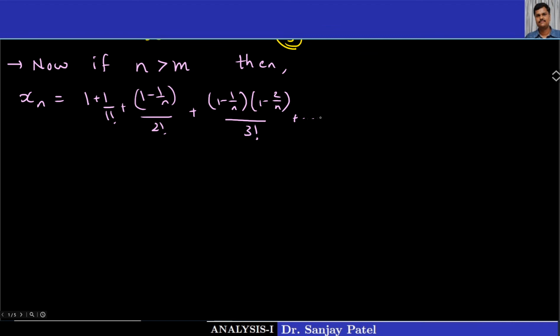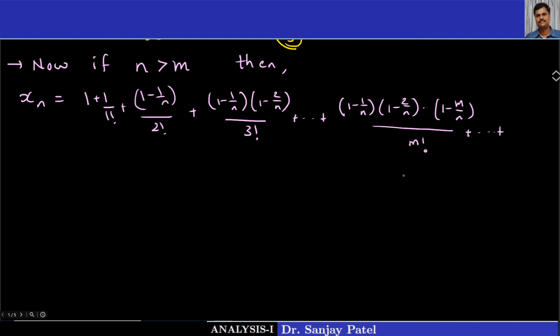What I want here is to write the mth term, the term corresponding to n equal to m. See, then this numerator is changing 1, 2, 3. So somewhere, since m is smaller, we'll get this term also, 1 minus 1 upon n, 1 minus 2 upon n, and so on, 1 minus m upon n upon m factorial, plus and so on, and the last term.